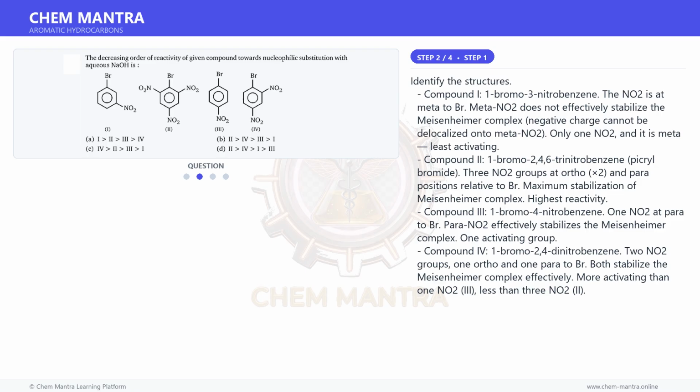Two NO2 groups, one ortho and one para to Br, both stabilize the Meisenheimer complex effectively. More activating than one NO2, compound 3, less than three NO2, compound 2.